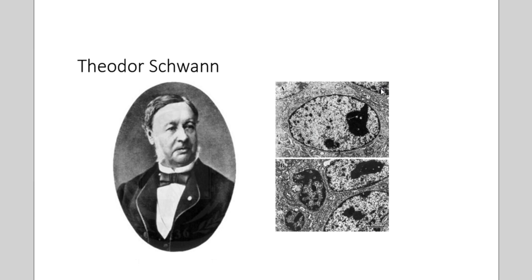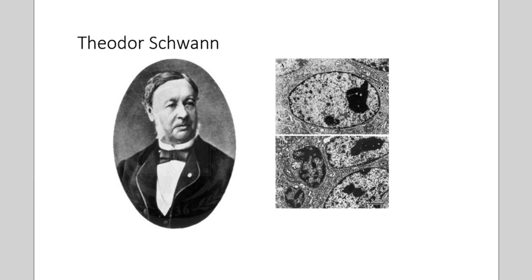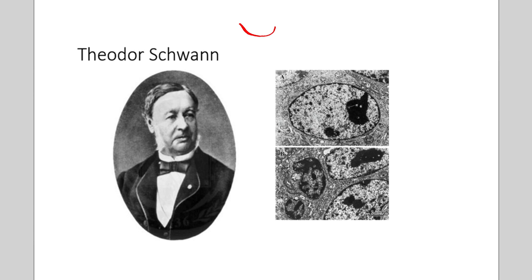Well, another man, Theodor Schwann, came up with the same conclusion concerning animal cells, that all animals are composed of cells. It's easy to remember because a swan is an animal, even though that's not a particularly good swan. A swan is an animal, and so it's easy to remember that Theodor Schwann came up with the idea that all animals are composed of cells as well.